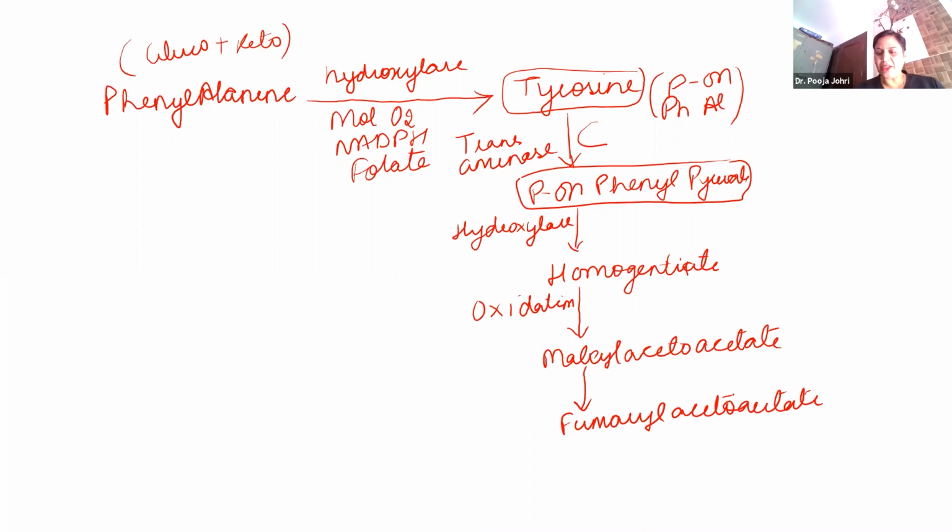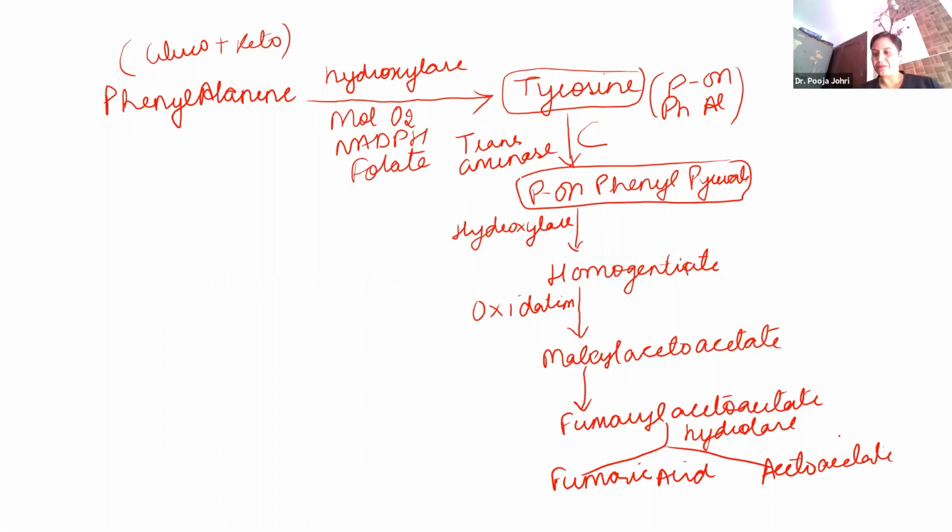Now this fumarylacetoacetate dissociates, I mean it splits up. So the splitting enzyme here is obviously fumarylacetoacetate hydrolase. And it splits up to form fumaric acid and acetoacetate. Right. So this is hydrolase, and this is simple isomerase.